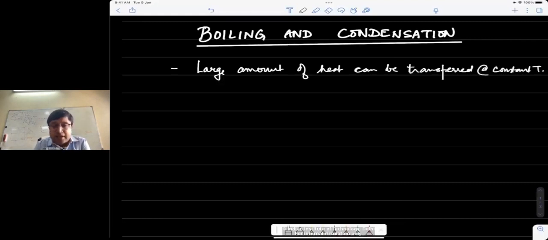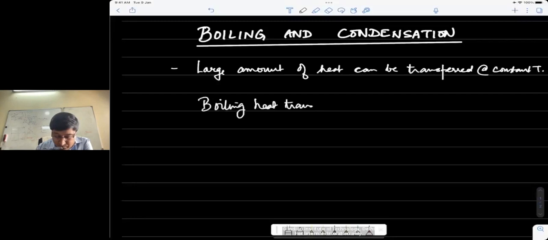In today's lecture I will focus on boiling, and in the next lecture on Monday we'll discuss condensation. So when we talk about boiling heat transfer, there is a key aspect to it, a certain thing that we should know: we are saying that this is heat transfer that occurs because of a phase change of a liquid to a vapor.